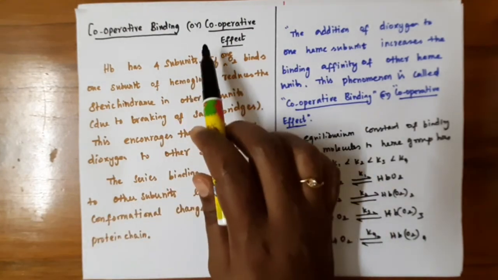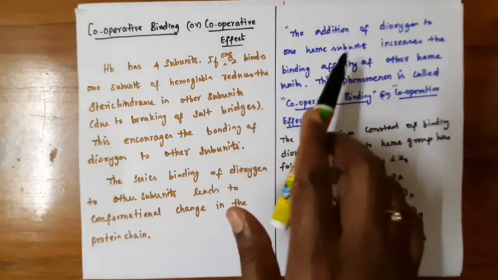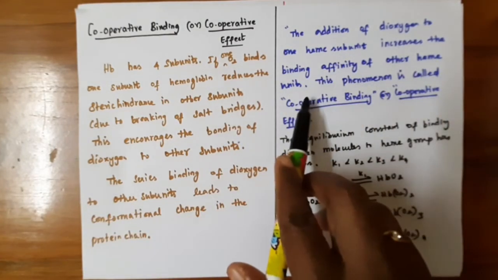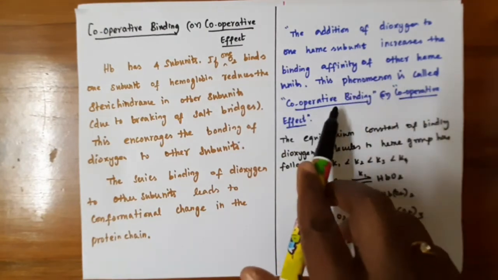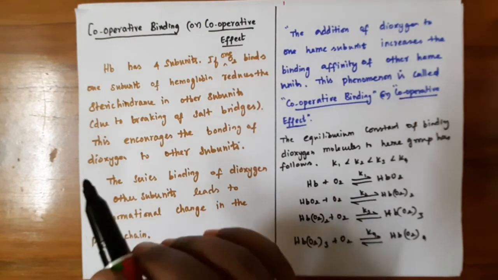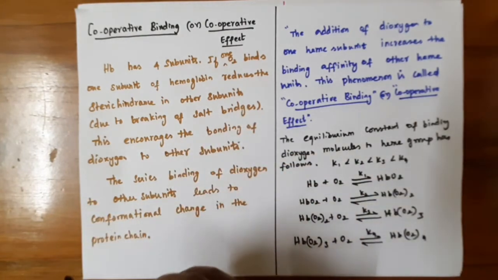So cooperative binding is a phenomenon where the addition of dioxygen to one heme subunit increases the binding affinity of the other heme units. This phenomenon is called cooperative binding or cooperative effect. It was mainly found in hemoglobin, not in myoglobin, because hemoglobin is a tetramer containing 4 subunits, but myoglobin contains only one heme unit. So it does not show cooperative binding.